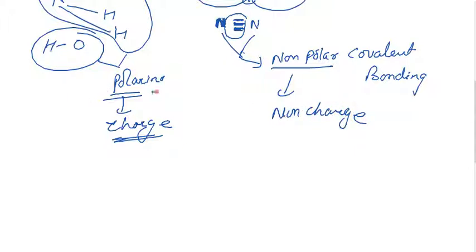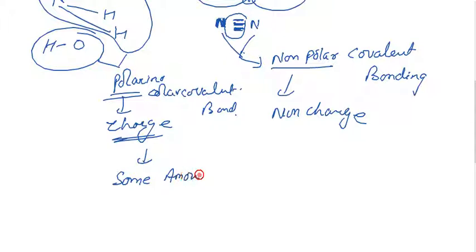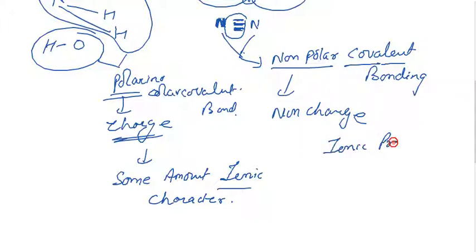In this type of polar covalent bonding, there is some amount of ionic character. It is not so strong, but some ionic character is present in the polar covalent bond. But a pure covalent bond has no ionic property present.